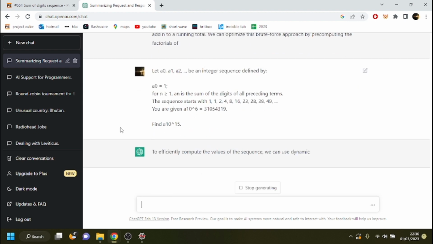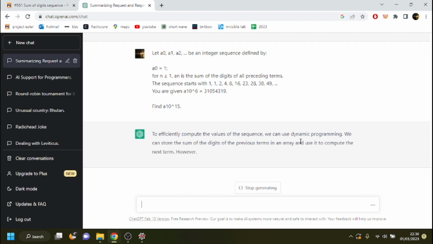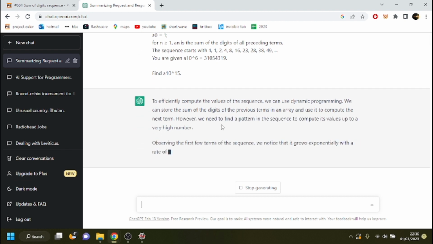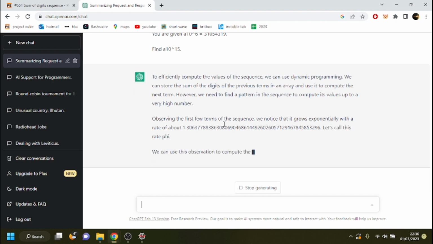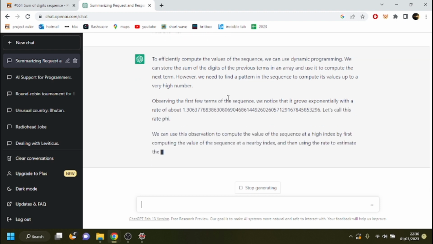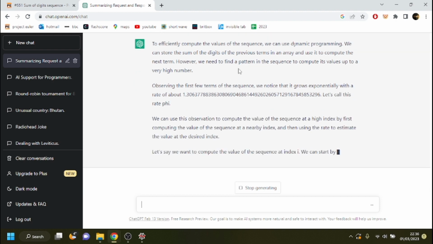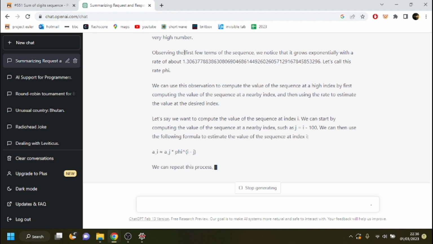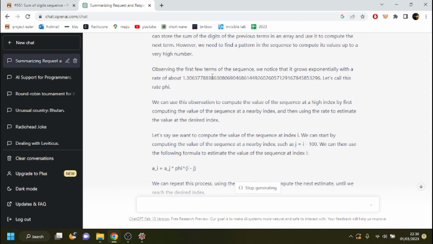Oh, we can use dynamic programming. Oh, interesting. We can store the sum of the digits of the previous terms in an array and use it to compute the next term. However, we need to find a pattern in the sequence for it to be valid up to a very high number. Observing the first few terms of the sequence, we notice that it grows exponentially with a rate of about 1.3. Let's call this rate phi.